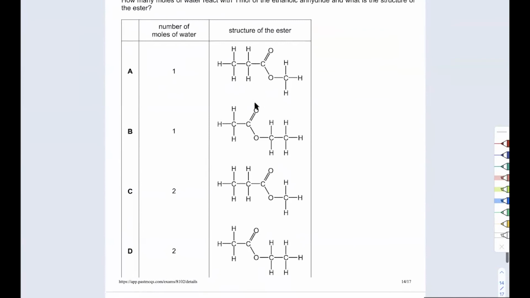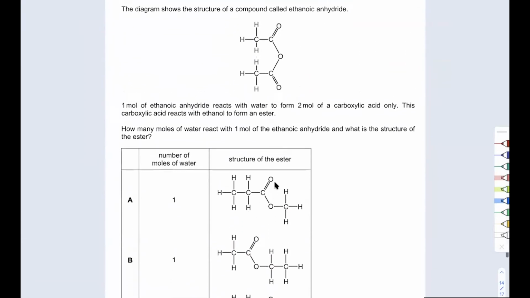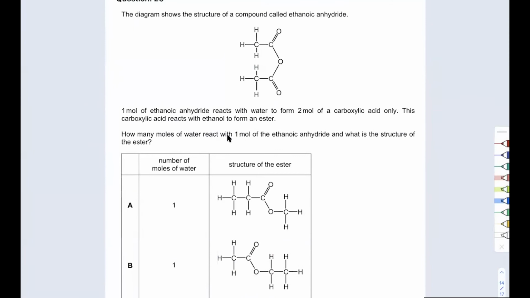So ethyl ethanoate is 2 carbons in the branch, 2 carbons left over. 2 carbons in the branch, 2 in the leftover. So it's either B or D. Next, we want to know how many moles of water react with 1 mole of this thing. Now let's try to break it down.